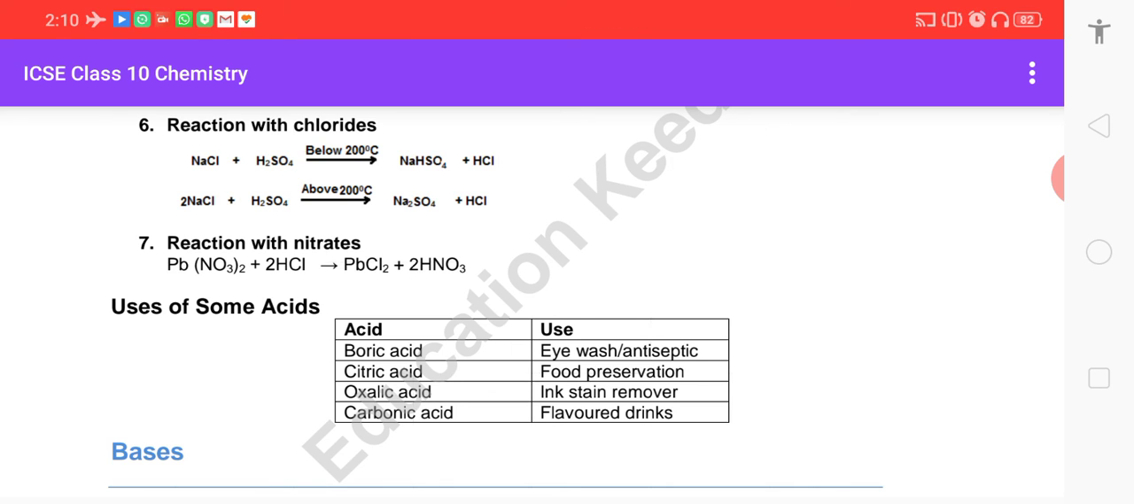And children, some uses of acids are that boric acid is used as eye wash and antiseptic, citric acid is used as food preservative, oxalic acid is used as ink stain remover, and carbonic acid is used in flavored drinks. So this is just a review of the part of the chapter where we have studied acids, children.